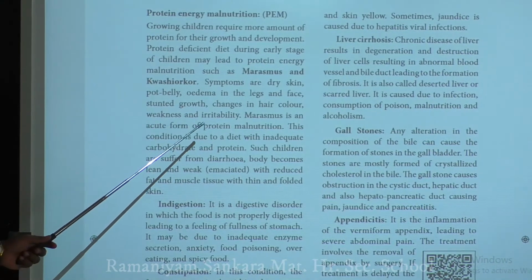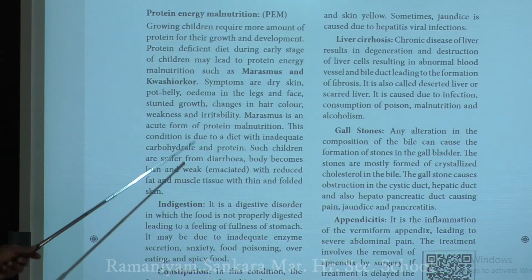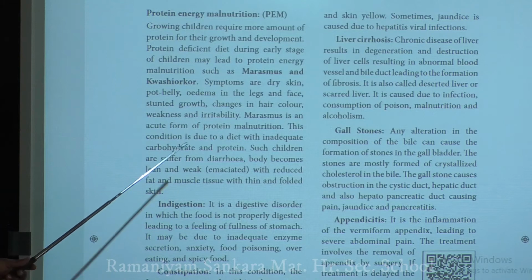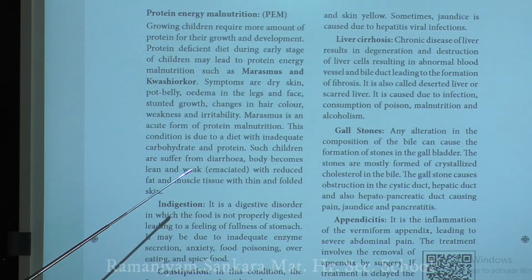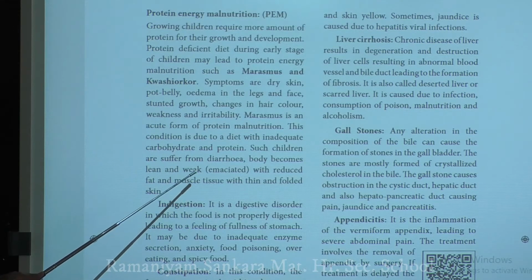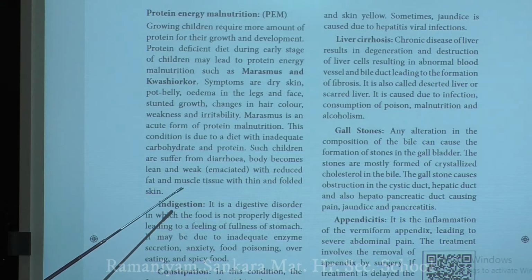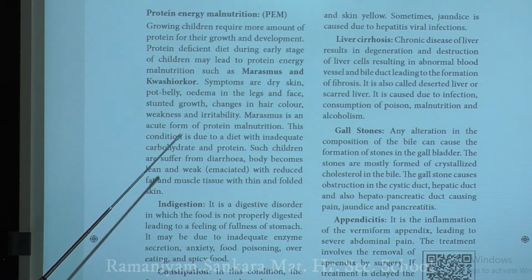and since you are not taking even carbohydrates, you will become very weak and irritable. Okay, so the children with marasmus and kwashiorkor usually suffer from diarrhea, and they become very lean and weak. If they are very weak, we call it emaciated, and they have reduced fat and muscle tissue with thin and folded skin. So these are the symptoms of marasmus and kwashiorkor.